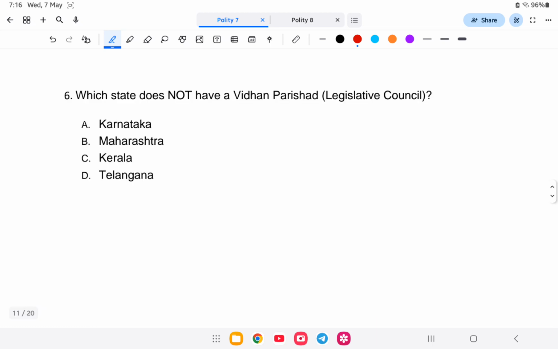Which of the following does not have a legislative council or Vidhan Parishad? Is it Karnataka, Maharashtra, Kerala or Telangana? In the earlier question, we have already studied the 6 states that have legislative councils. Karnataka, Maharashtra, Telangana have them, only Kerala does not. Kerala is a unicameral assembly, that is only a legislative assembly. So Kerala is the answer. Next question.